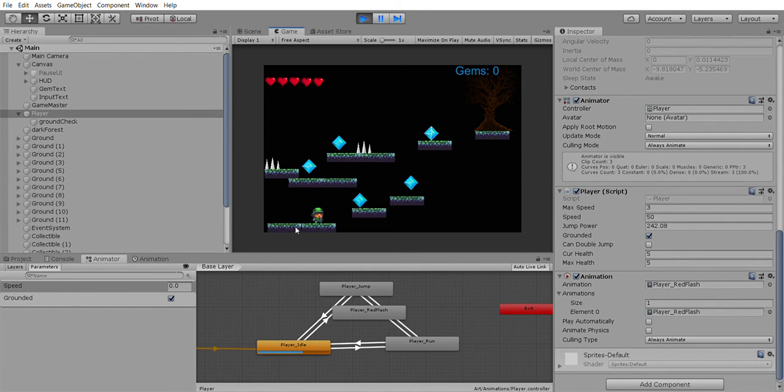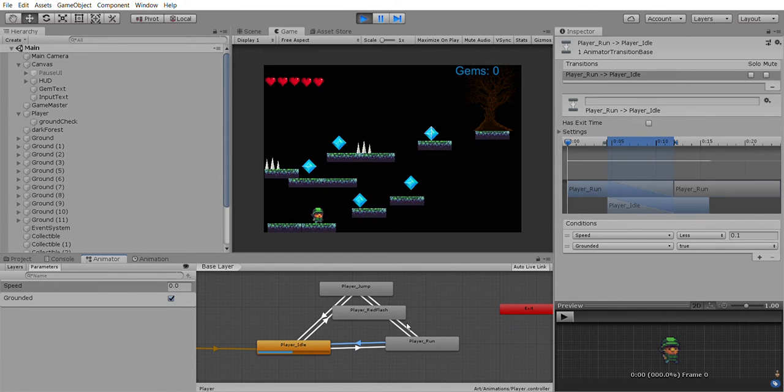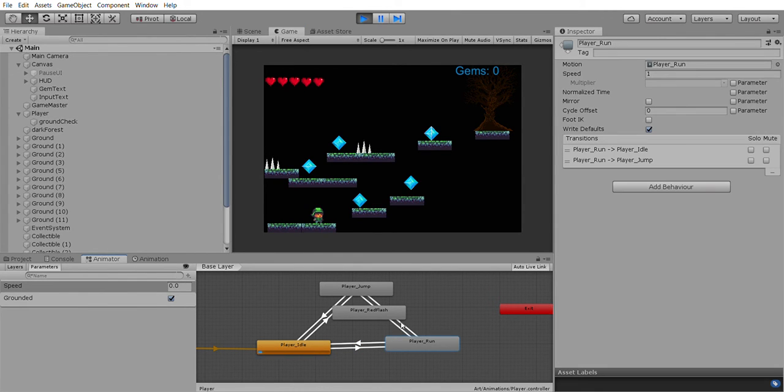As you can see, the player is currently in idle, and there are transitions between each one. There's the player run animation, which is, let's show you, this one. Then you have player jump.